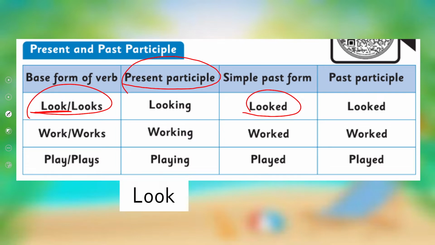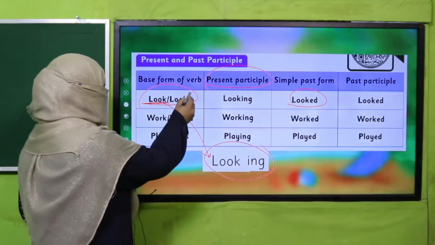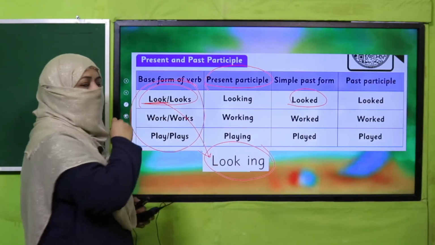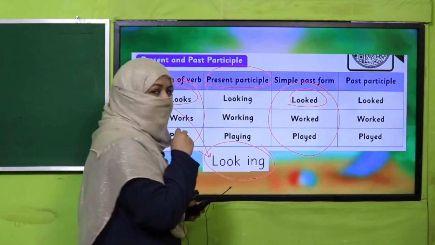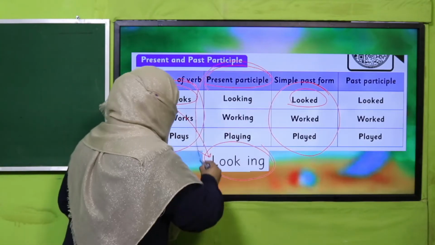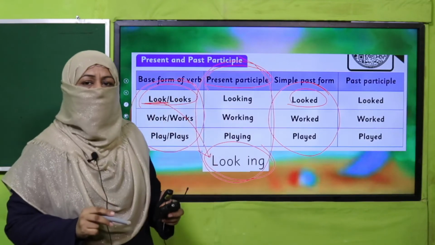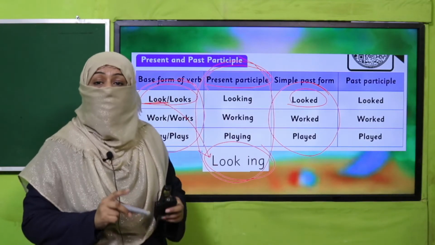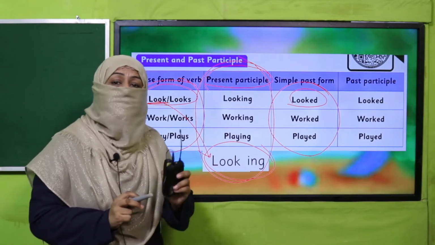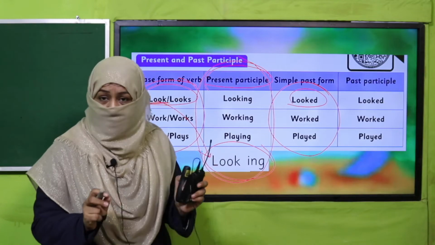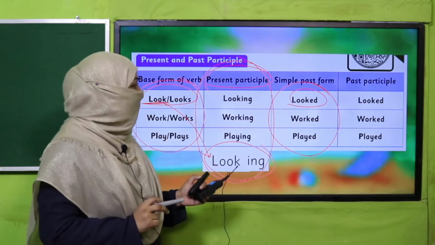Okay, the third thing I was telling you about present participle. How do we get it? We take the base form of verb and we add ing. It becomes present participle. Now we know we use base form for simple present tense. We use past form for simple past tense. Where do we use this present participle? We use present participle form of verb for an action which is in progress, which has not yet completed, right? And how do we find it?